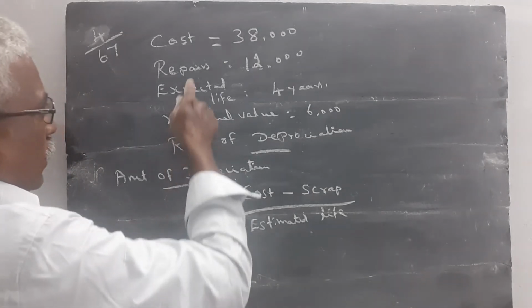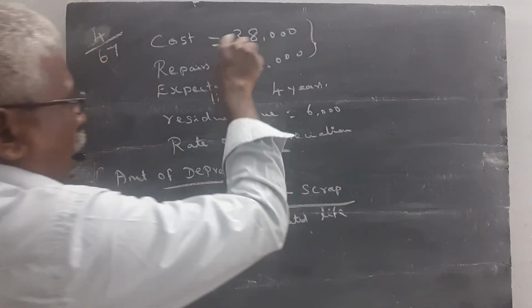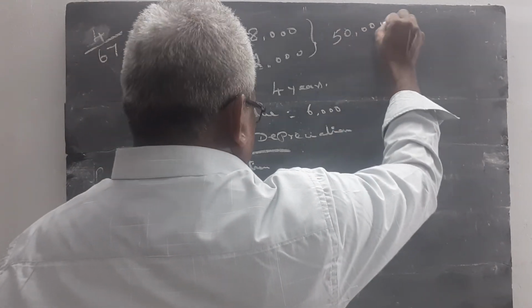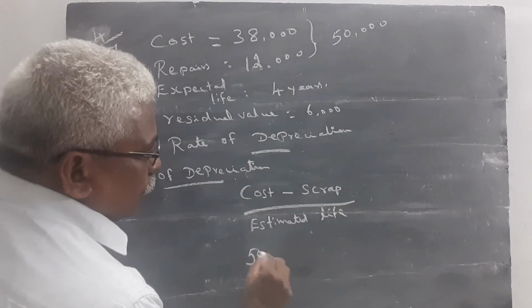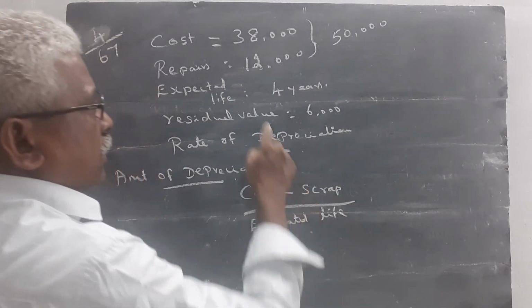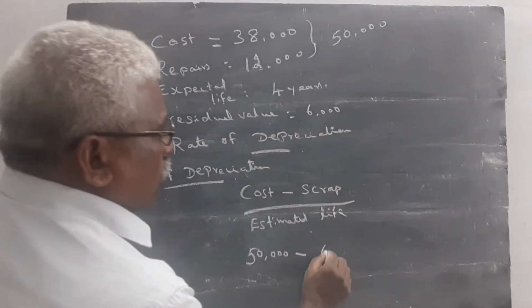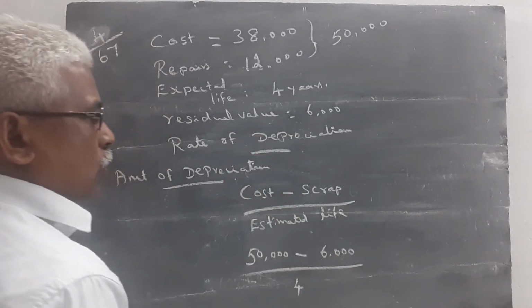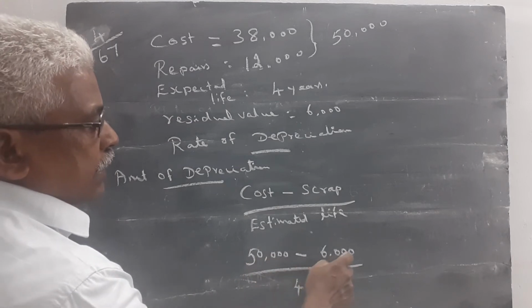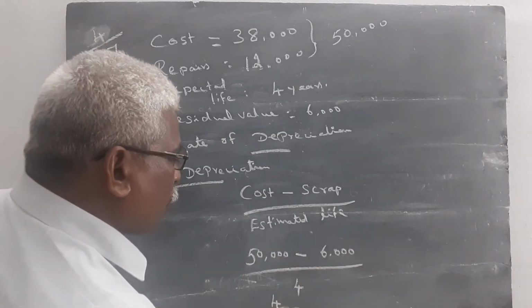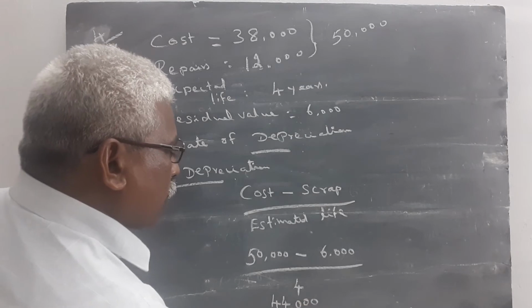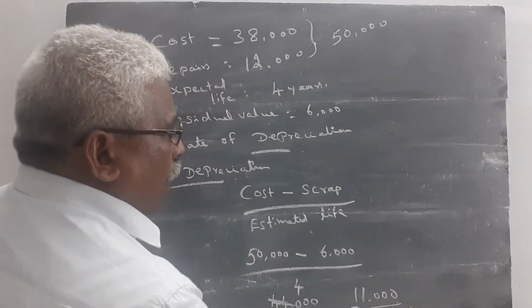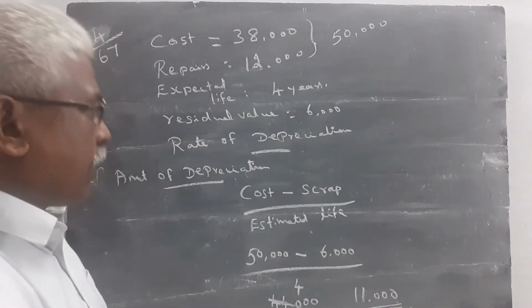So these two amounts are added, and we get 50,000. 50,000 minus scrap value 6,000 is 44,000. 44,000 divided by 4 is 11,000. So the amount of depreciation is 11,000.